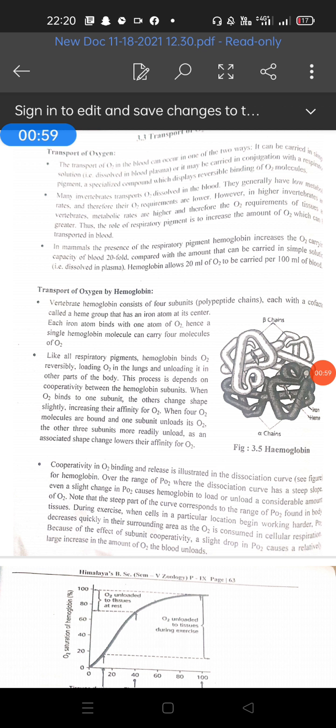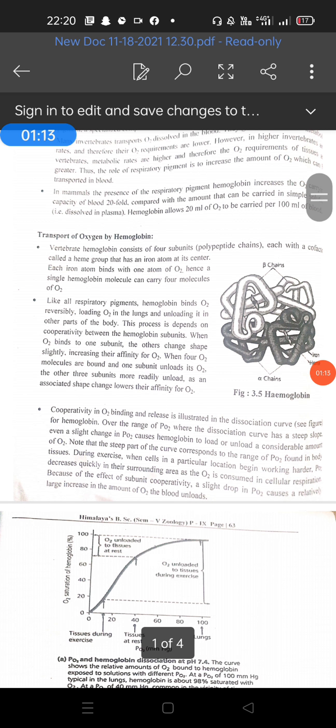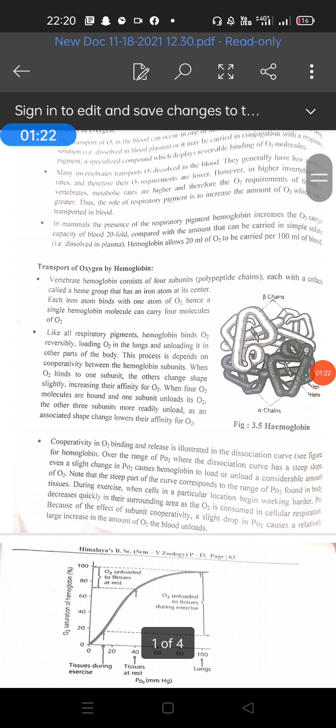So first, inspiration. During this process, the atmospheric air is taken into the lungs. It is an active process. Active process means this process requires energy. There are mainly two kinds of process: active and passive. The process which requires expenditure of energy for its completion is an active process, and the process which can operate without expenditure of energy is a passive process. It occurs due to the pressure gradient formed between the lungs and the atmosphere.